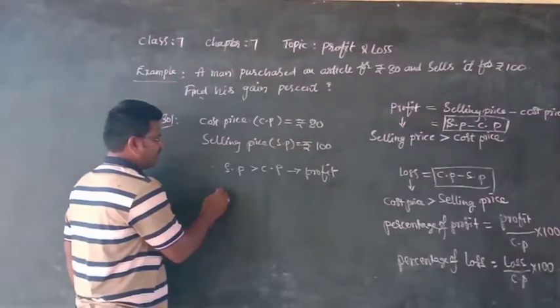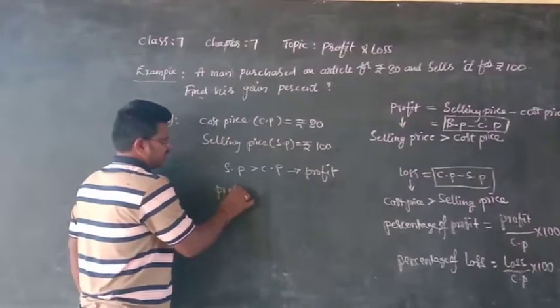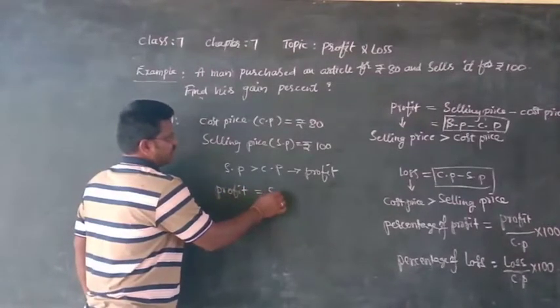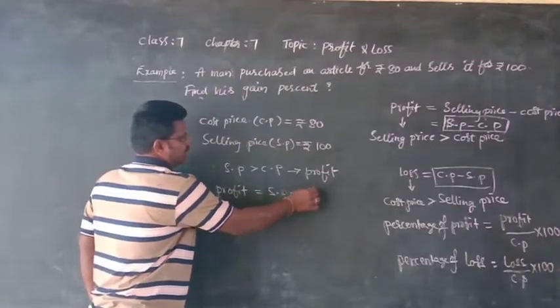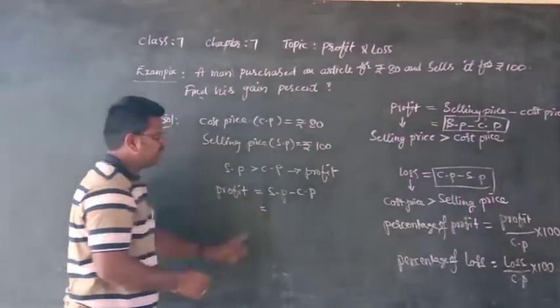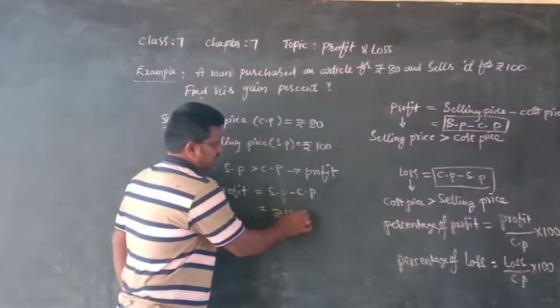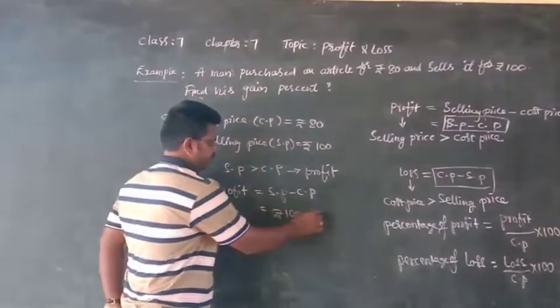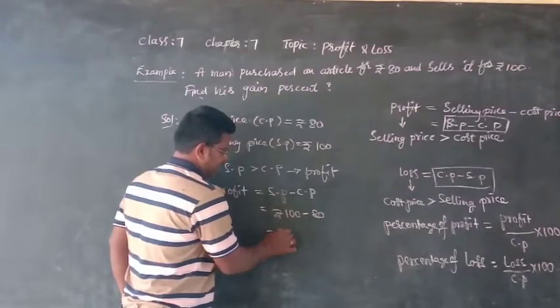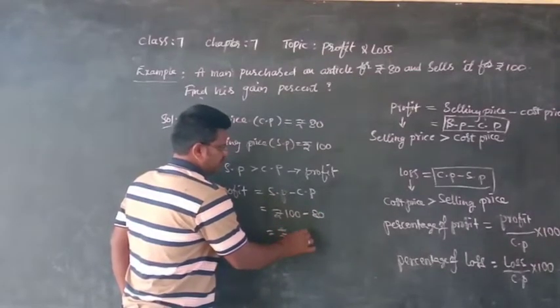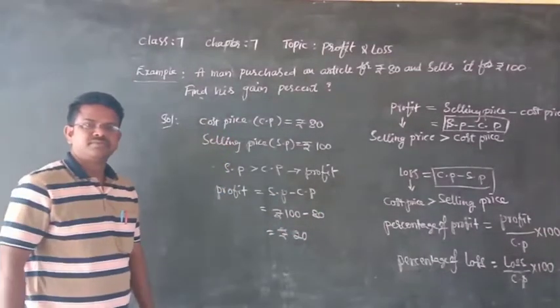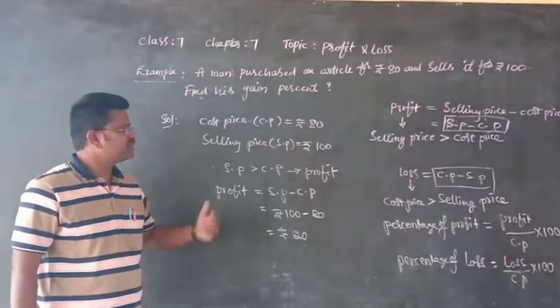How to find profit? Profit equals SP minus CP. Selling price 100 rupees minus cost price 80 rupees. So we get 20 rupees as the profit.